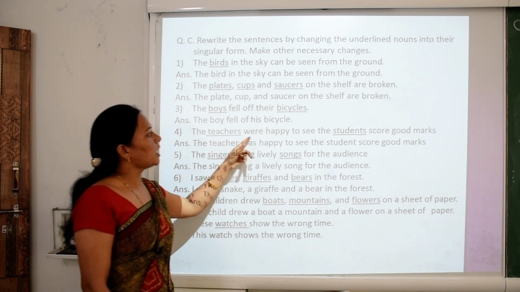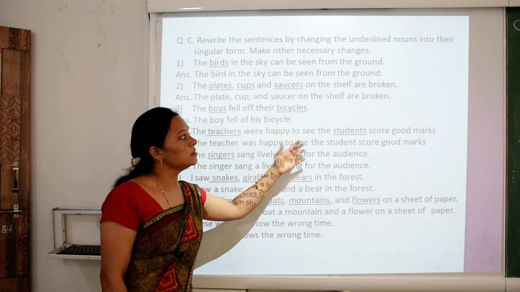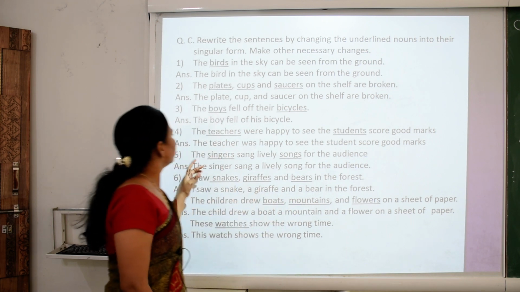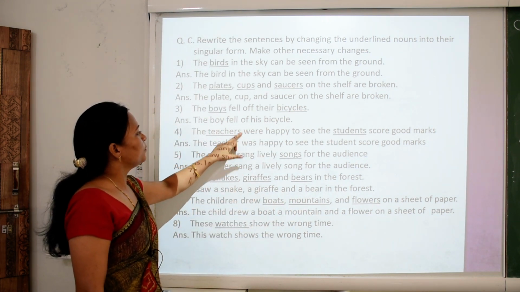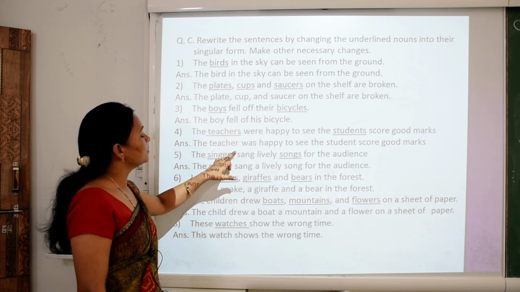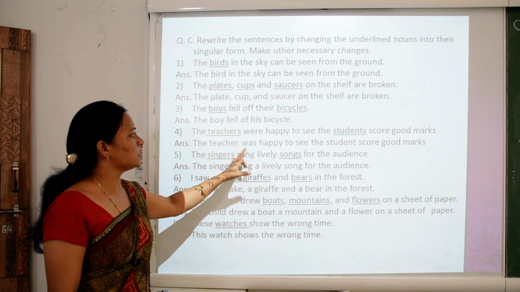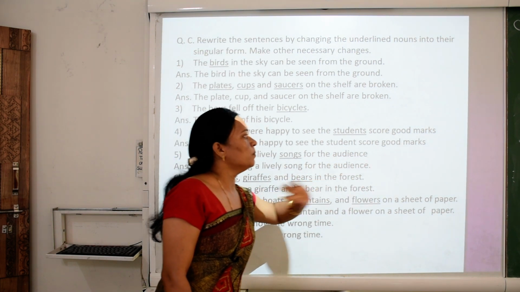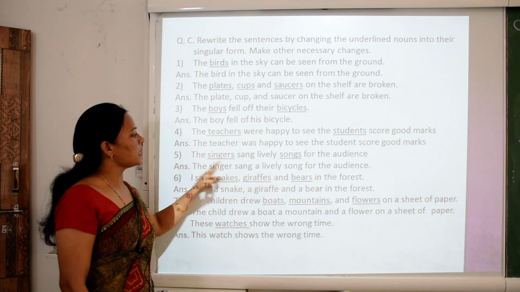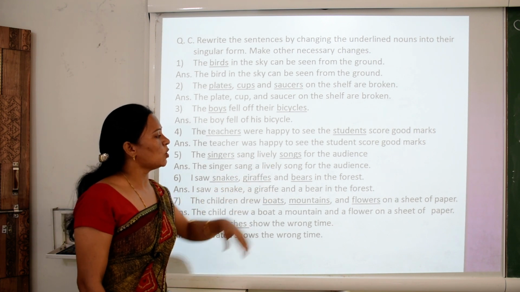The teachers were happy to see the students score good marks. The were changed into was. Teachers is a plural number, then change into singular number. The teacher was happy to see the student score good marks. The singer sang lively songs for the audience.